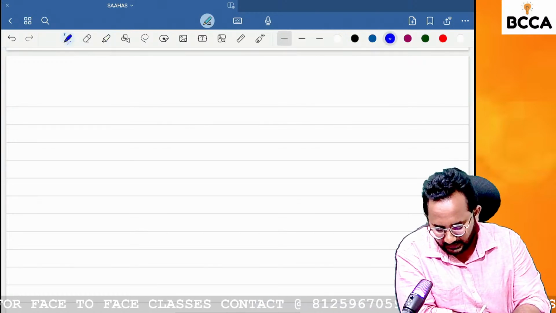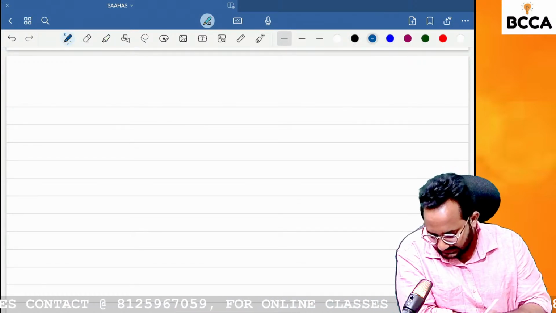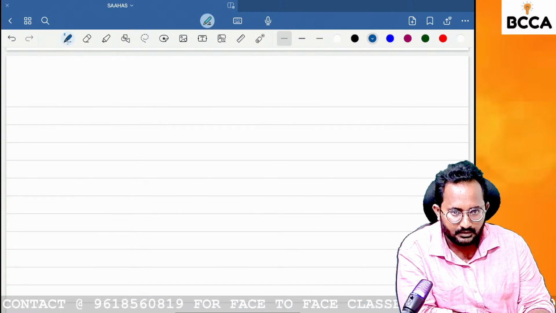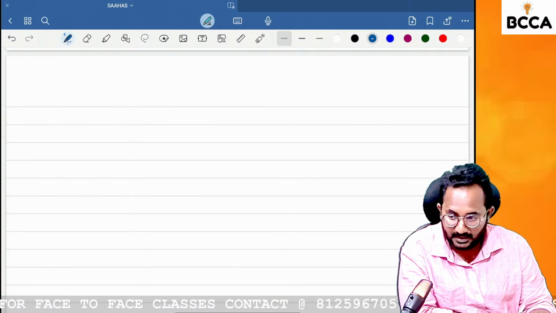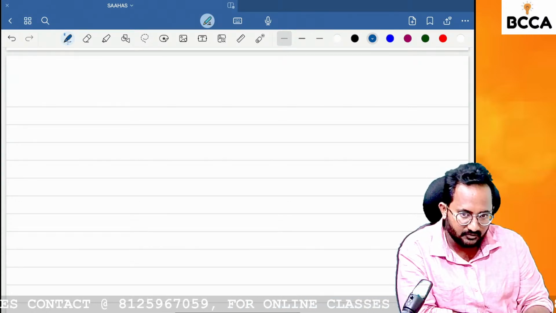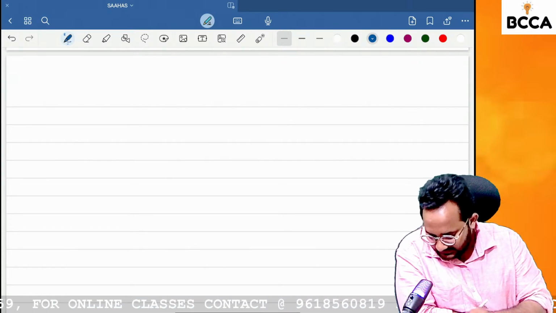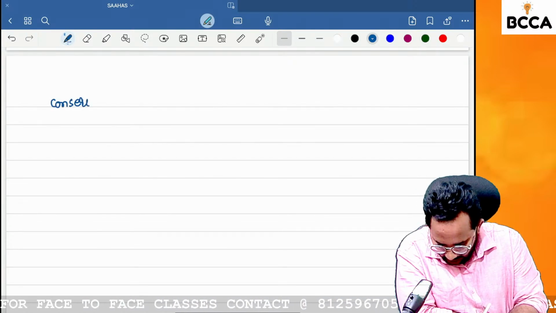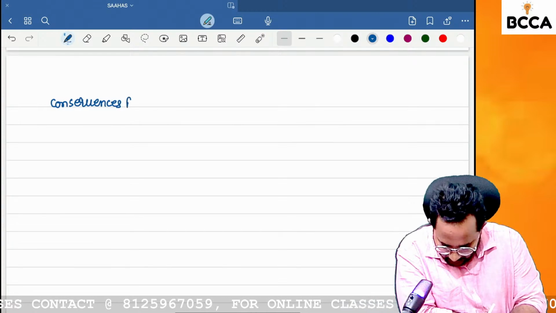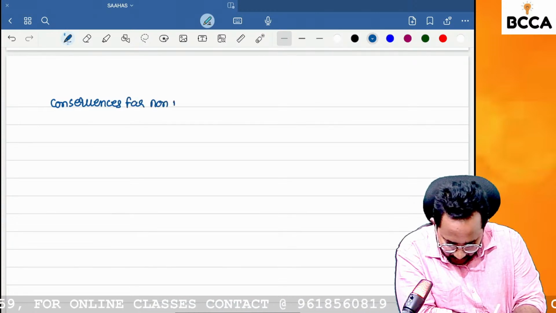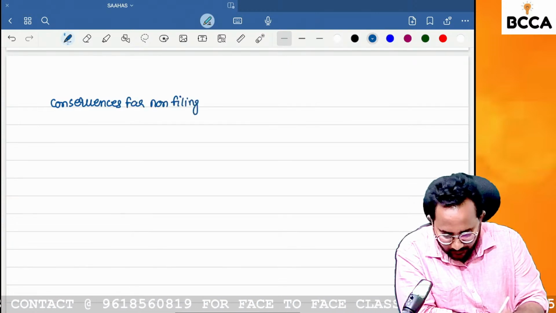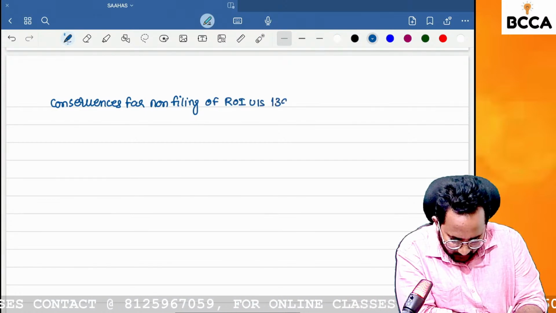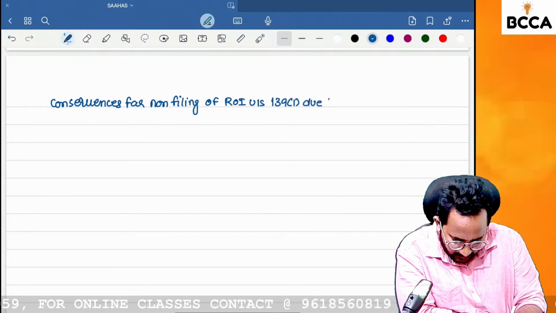Next concept. I think in an earlier session, Parvati asked the doubt: if we have not filed the return of income within the time, then what do we need to do? Do we have to pay any penal interest, fees or penalty, etc.? That's why, the consequences for non-filing of return of income under section 139 subsection 1 due date.